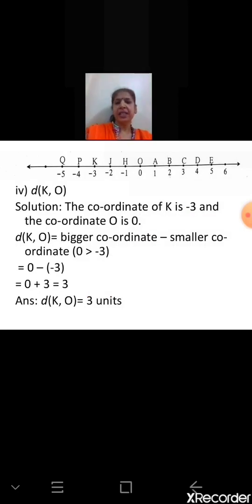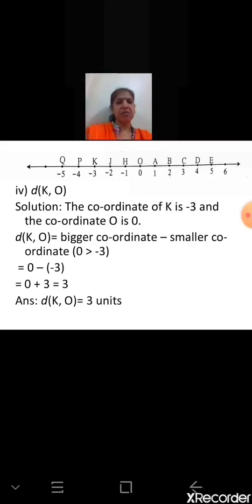So in this way you have to solve all the sums. Now this is the next sum. Here we have to find the distance between the points K and O. First thing is coordinates. The coordinate of K is -3, and the coordinate of O is 0. Then which is the greater number? Greater is 0. 0 is greater than -3, because 0 is greater than negative numbers.